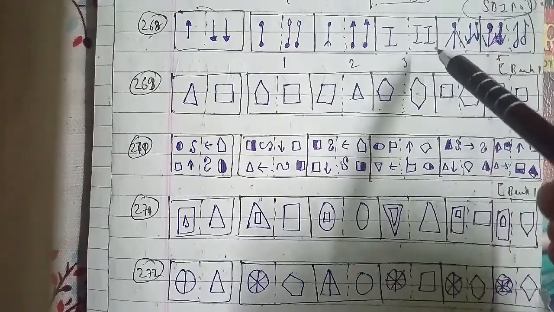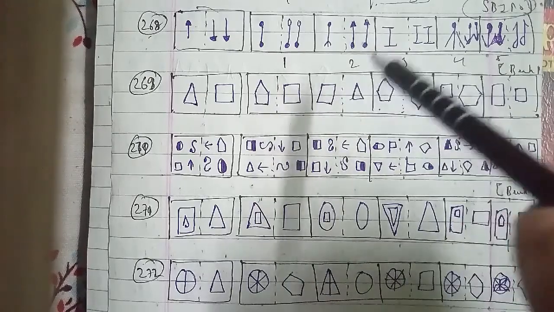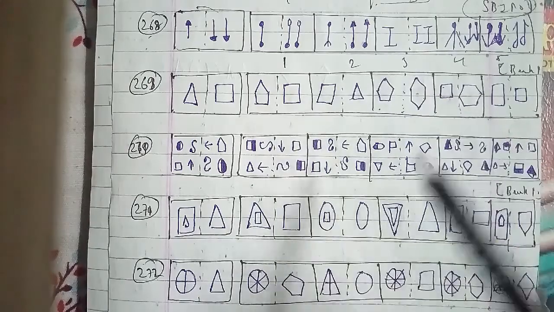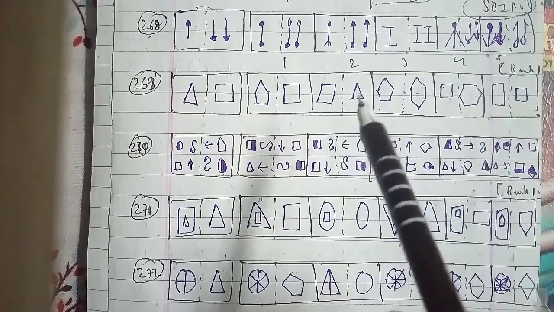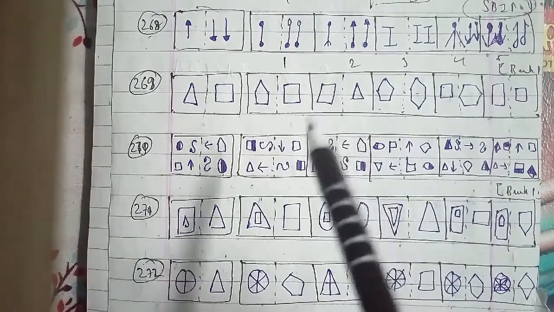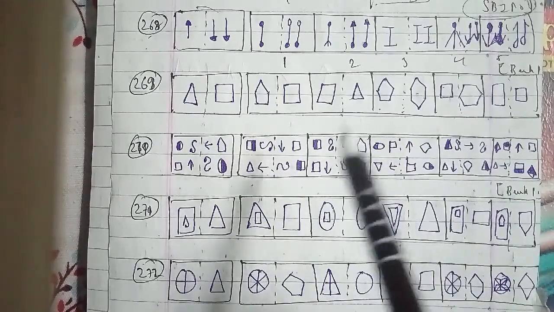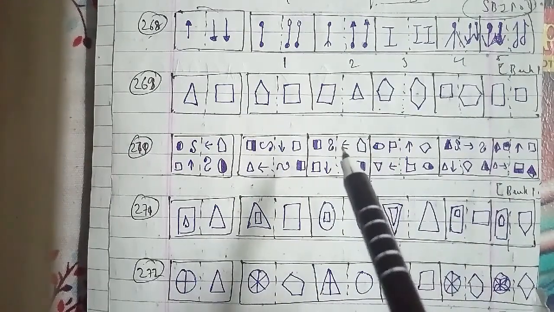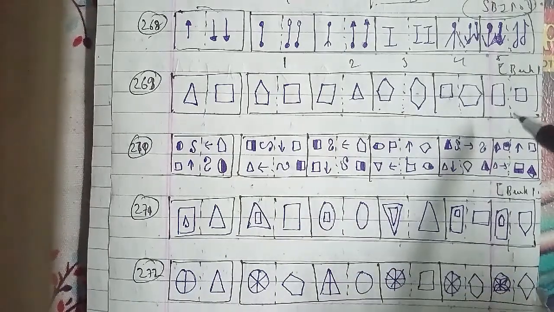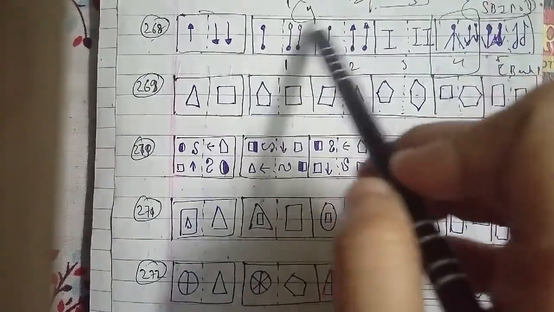In this case, the left hand side figure is rotated through 180 degrees, and the inner element is made white, and the outer element is rotated through 90 degrees and decreased in size, while the inner element is enlarged to form the outer figure. This gives the right hand side figure from the left hand side figure. So the fourth figure will be the right answer for this question.